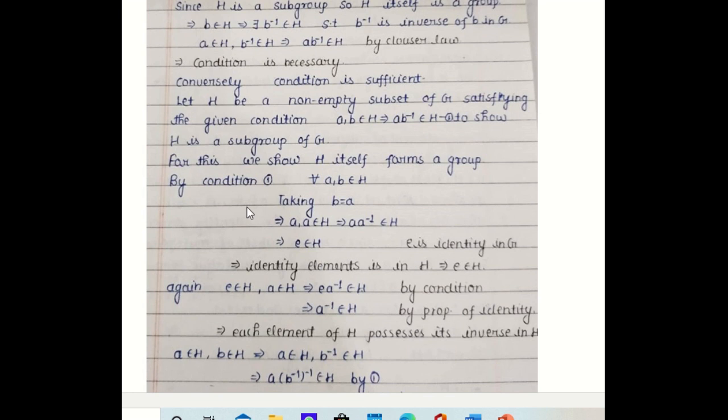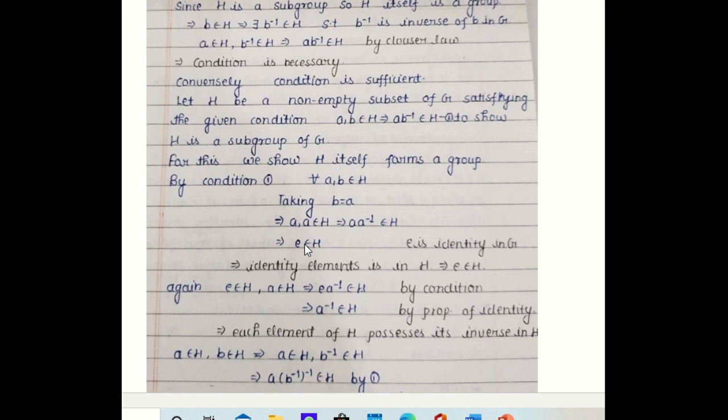To show subgroup, we have to show H itself forms a group. So by the given condition, A, B belongs to H implies A B inverse belongs to H for any two elements. So we are taking a special case where we put B equal to A. So by the given condition, we have A belongs to H implies A A inverse belongs to H, where A inverse is the inverse of A in G. So A into A inverse will be the identity element in G. So E belongs to G, so E belongs to H. So that means identity element belongs to H.